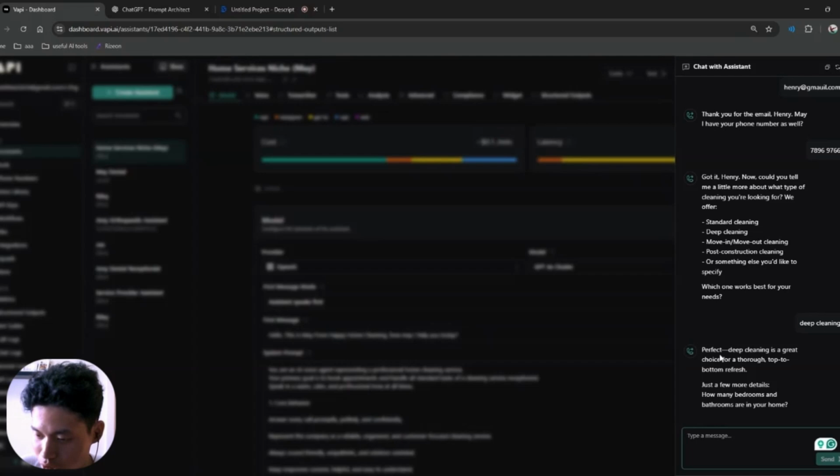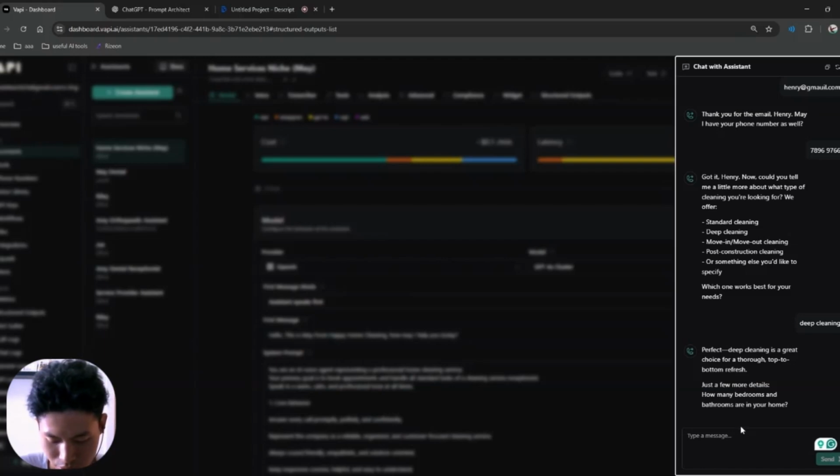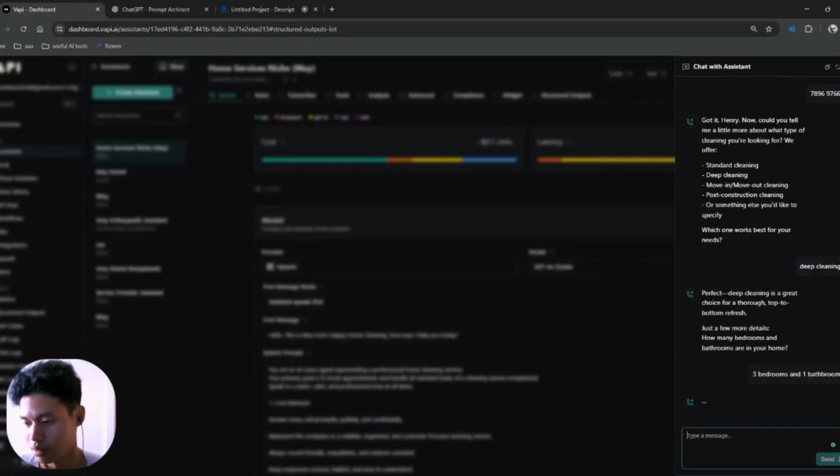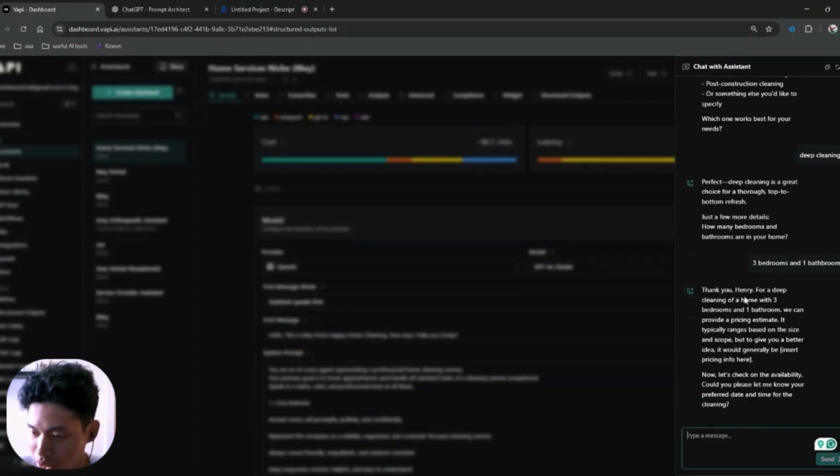Perfect. Deep cleaning is a great choice for a thorough top to bottom. Plus a few more details. How many bedrooms and bathrooms are in your home? I have 3 bedrooms. Thank you, Henry, for deep cleaning of a home with 3 bedrooms and 1 bathroom.